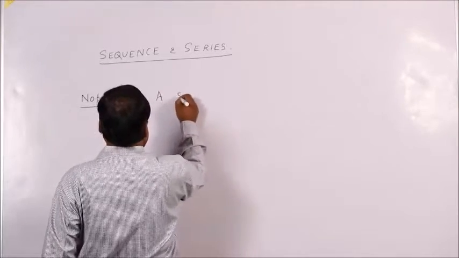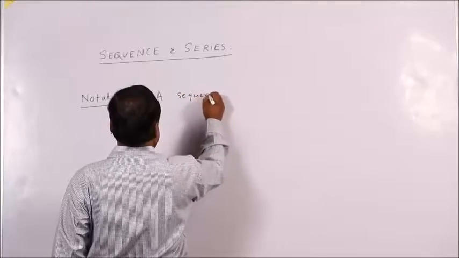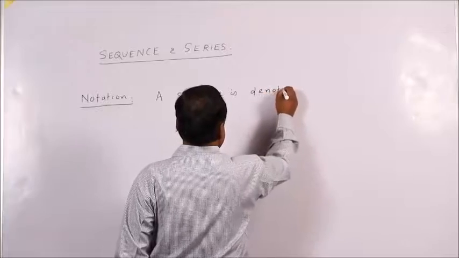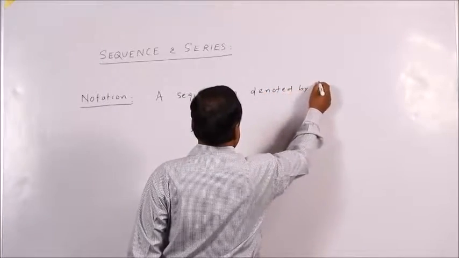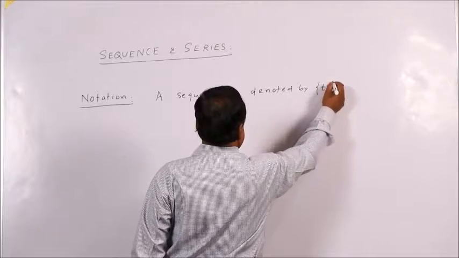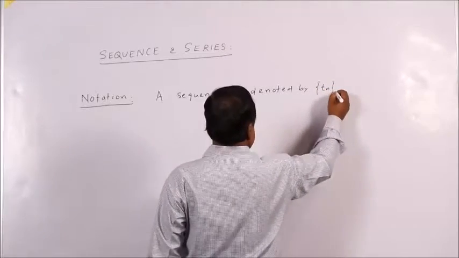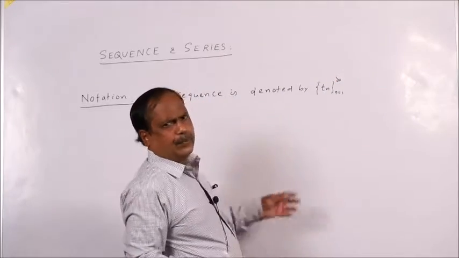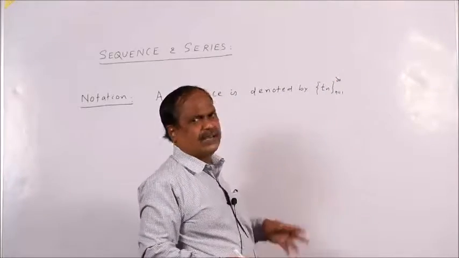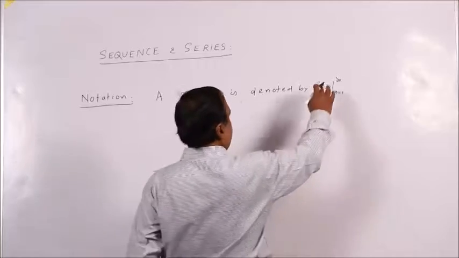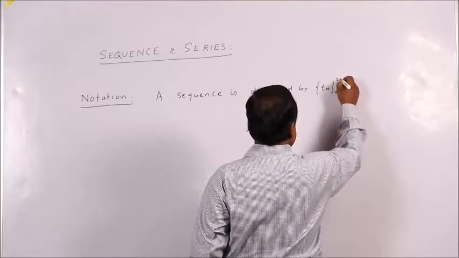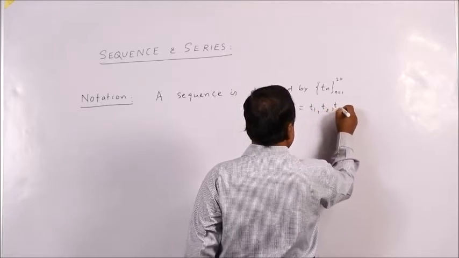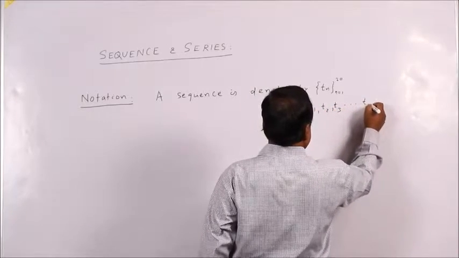A sequence is denoted by Tn, say n equal to 1 up to infinity, or if you define the sequence up to say 20 terms only, this is T1, comma T2, comma T3, dot dot, T20.